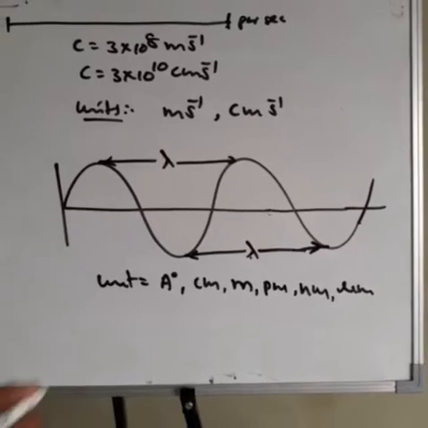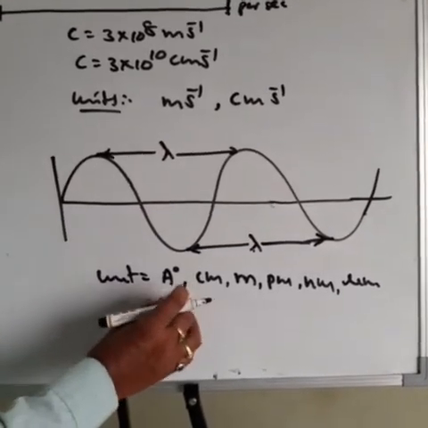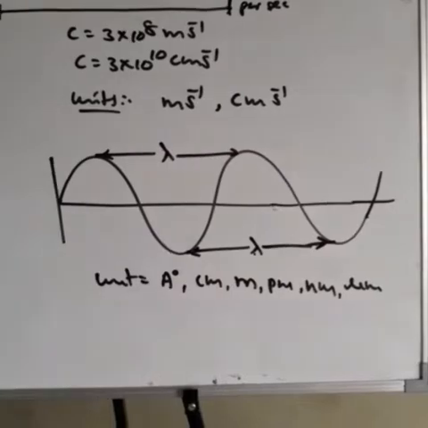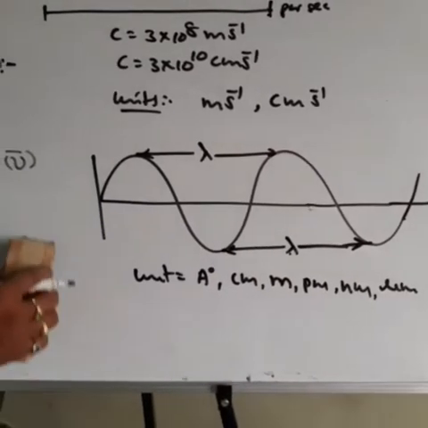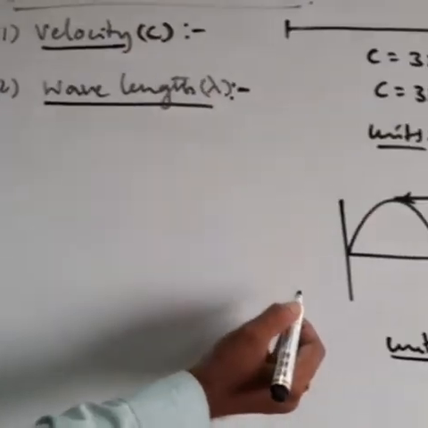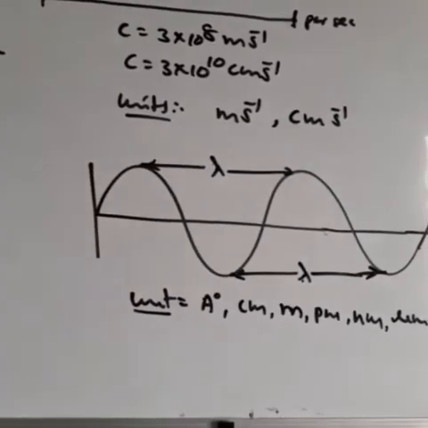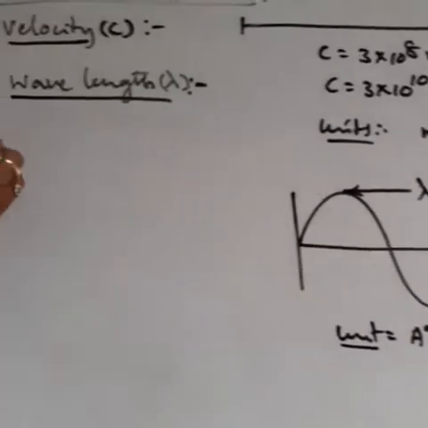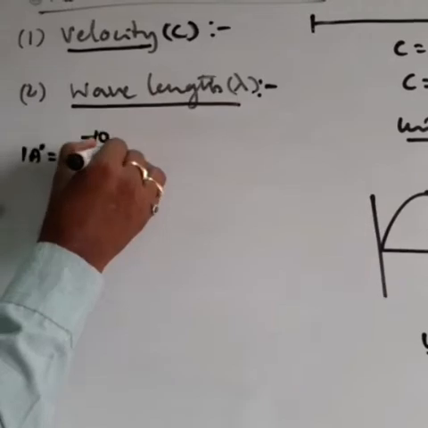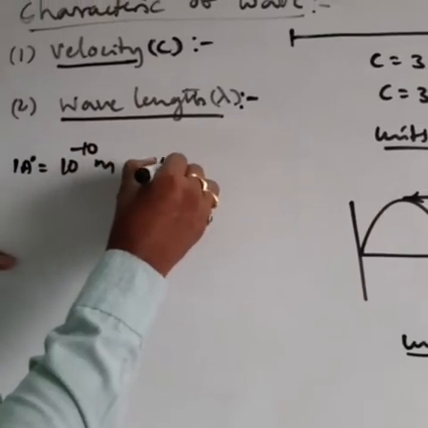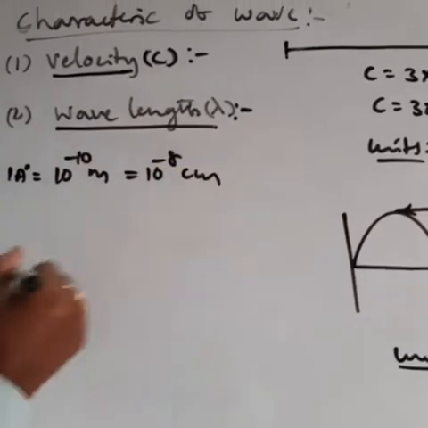Next, what is the relation between one unit and another? See here the relation between the units. 1 angstrom equals 10 power minus 10 meter, which equals 10 power minus 8 centimeter.